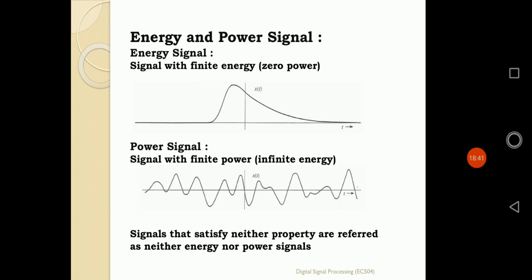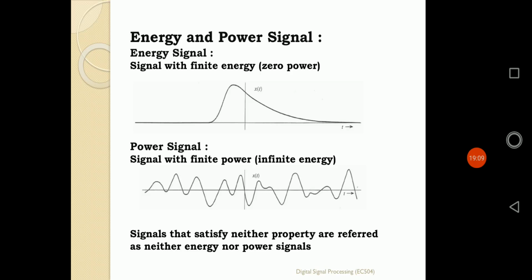And if the signal is not a mirror image, but the right side portion is exactly equal to the left side portion with a negative sign before that, that means whatever positive parts are on the right side become negative on the left side, and whatever negative parts are on the right side become positive on the left side, that will be defined as an odd signal.